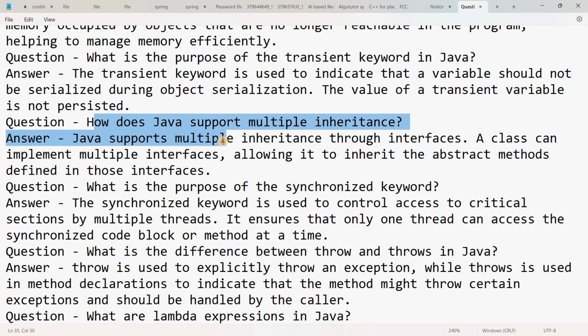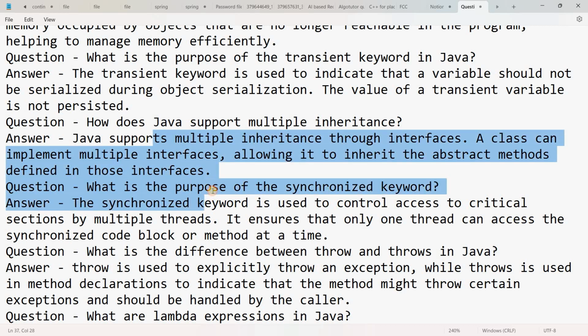How does Java support multiple inheritance? Java supports multiple inheritance through interfaces. A class can implement multiple interfaces, allowing it to inherit the abstract methods defined in those interfaces.